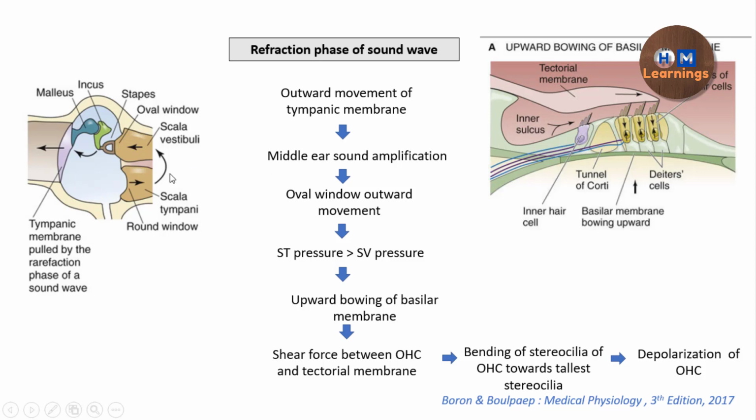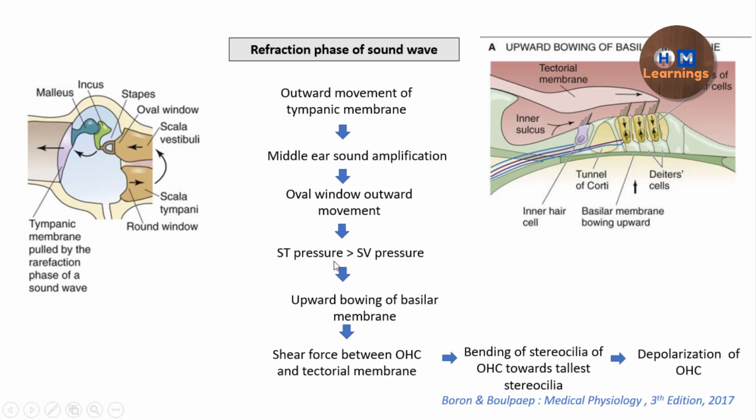Because of that, what happens? We know that the cochlea is situated in a bony case, and because it is bony, it is incompressible, so any change in the pressure will be transmitted to other parts also. Here similarly there is a change in the pressure of the scala vestibuli, which is transmitted to the scala tympani also. So relatively, the scala vestibuli pressure becomes lesser than the scala tympani pressure.